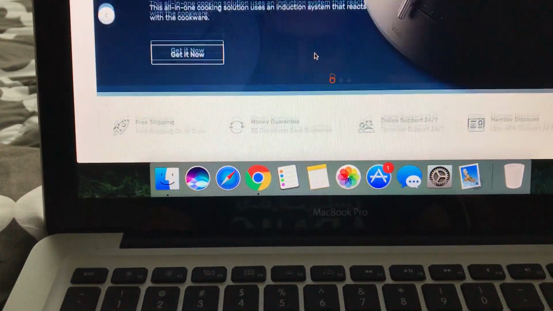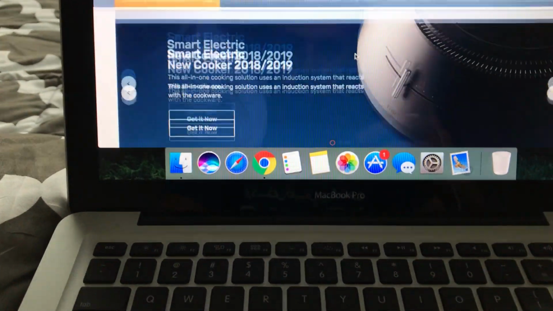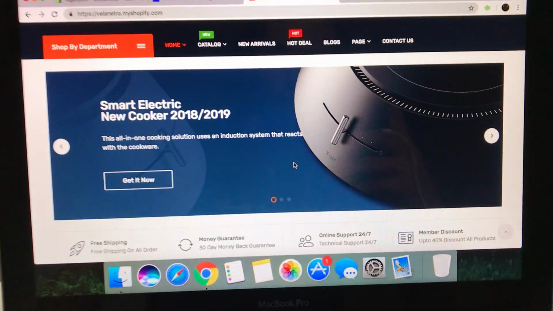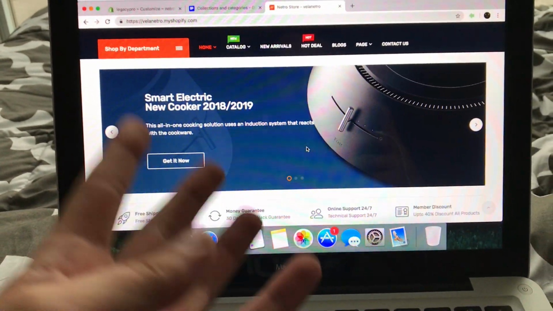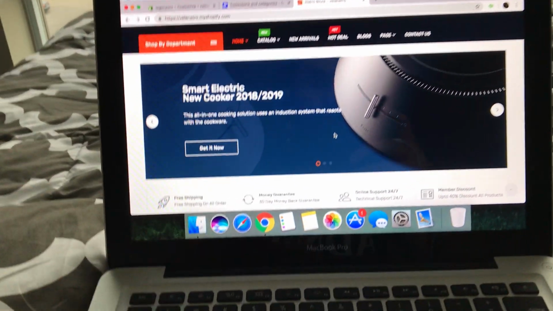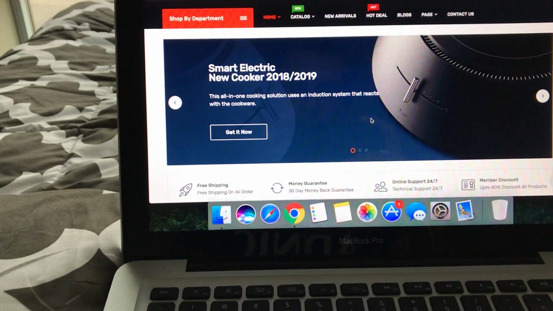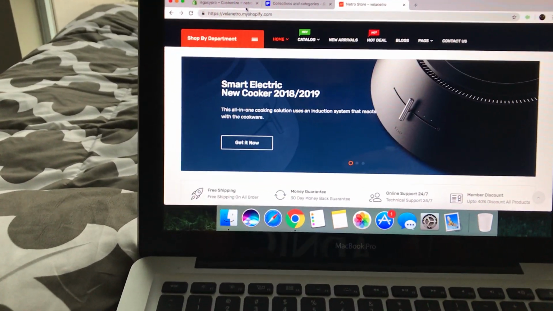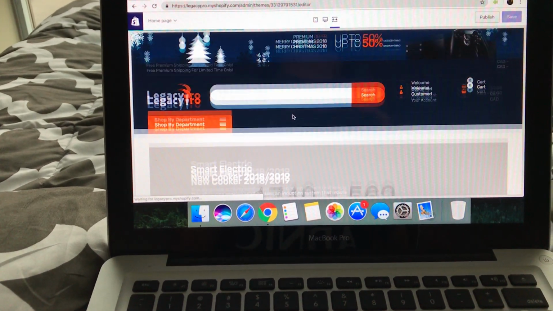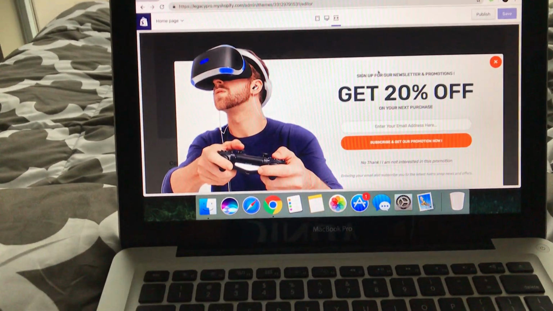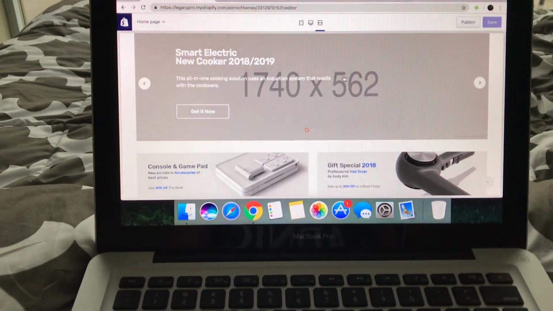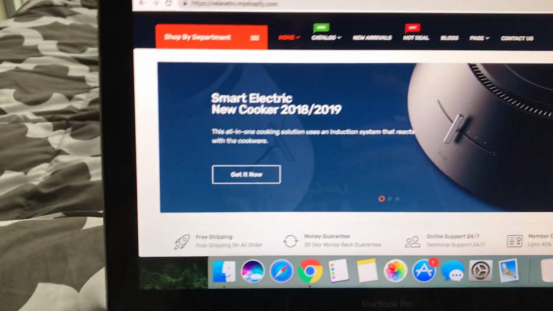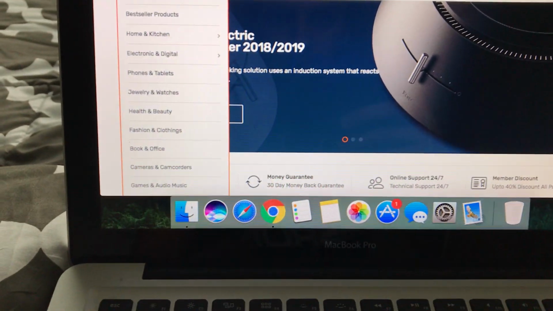So for the slideshow, this is number 2 that we're looking at, the layout example. For the slideshow, I do want 4 different types of pictures that are very high quality. Obviously, it tells you the dimensions when you're editing the layout and everything. It tells you 1740 by whatever it is, and 562, and then with all of them.